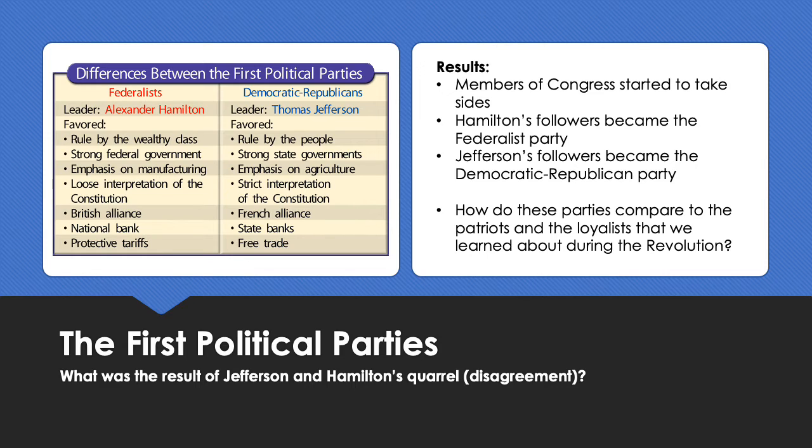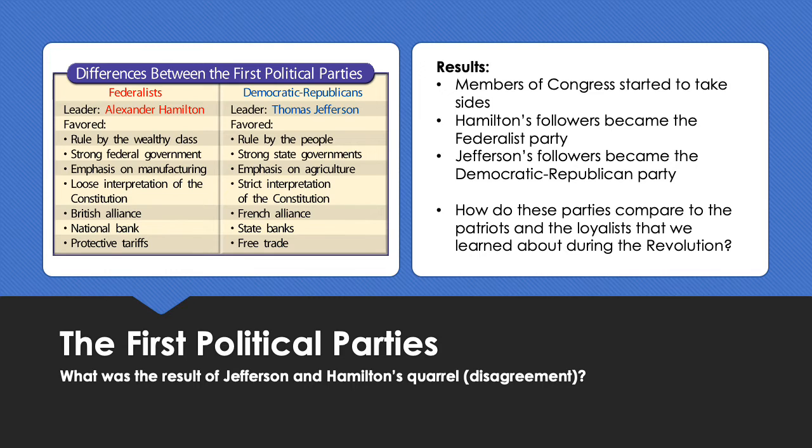led by Thomas Jefferson. The Federalists felt that rule should be provided by wealthy members of those higher social classes. They did believe in a strong federal government. They wanted a lot of manufacturing, meaning they wanted the economy to be based on a lot of goods that were made in the country. They had a more loose interpretation of the Constitution. All right, and as we've seen, as we've looked at the Constitution, we can see how easy it is to have different interpretations or opinions on that text. And that's been going on since the beginning.